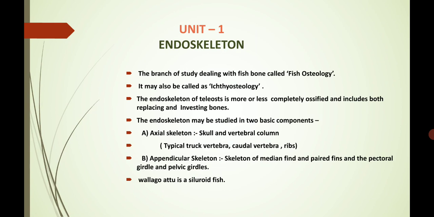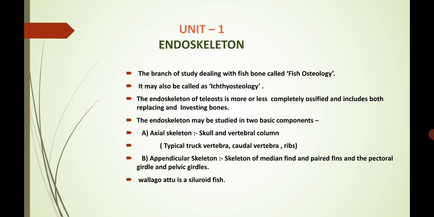Next, the endoskeleton of teleosts is more or less completely ossified and includes both replacing and investing bones. The endoskeleton may be studied in two basic components: the first is the axial skeleton and the second is the appendicular skeleton. The axial skeleton has the skull and the vertebral column.